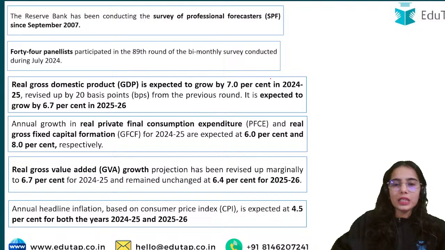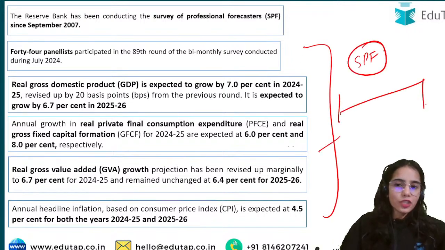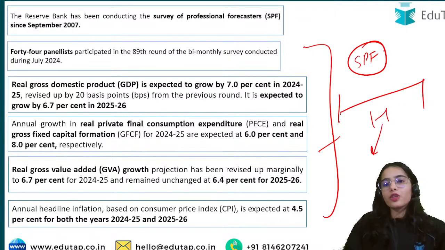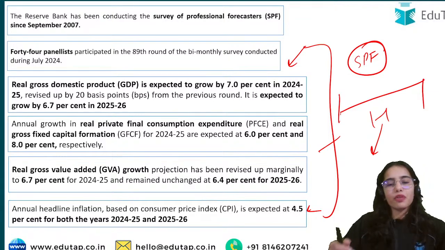Okay, so these data points we have discussed. In the survey of professional forecasters, there are ranges or probabilities that are provided, but at least try to remember the main data points given here: what is the forecast for 2024-25 in terms of real GDP, real GVA, and the CPI.